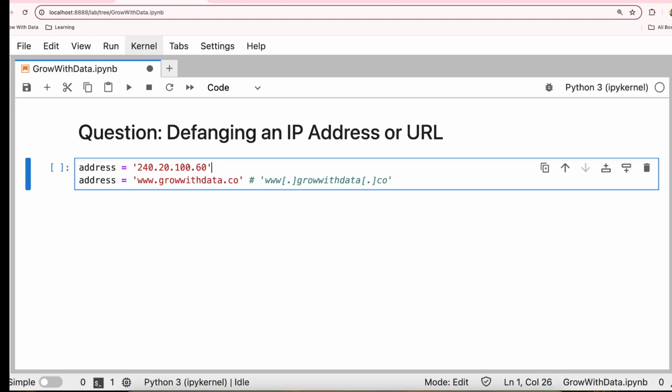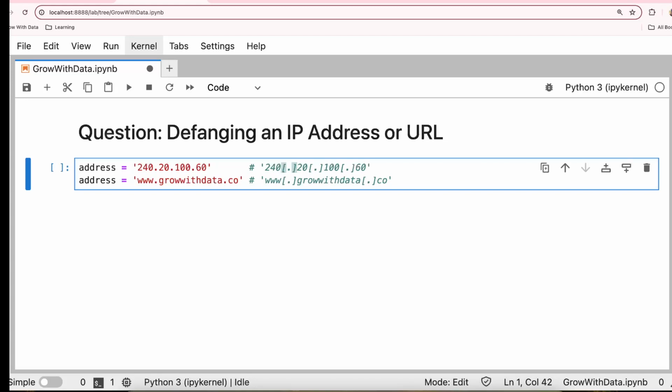For an IP address, when you do the defang, the same way we just go and replace the dot with a square bracket. So it becomes like this. So the dots are replaced by square brackets. So this is called defanging.